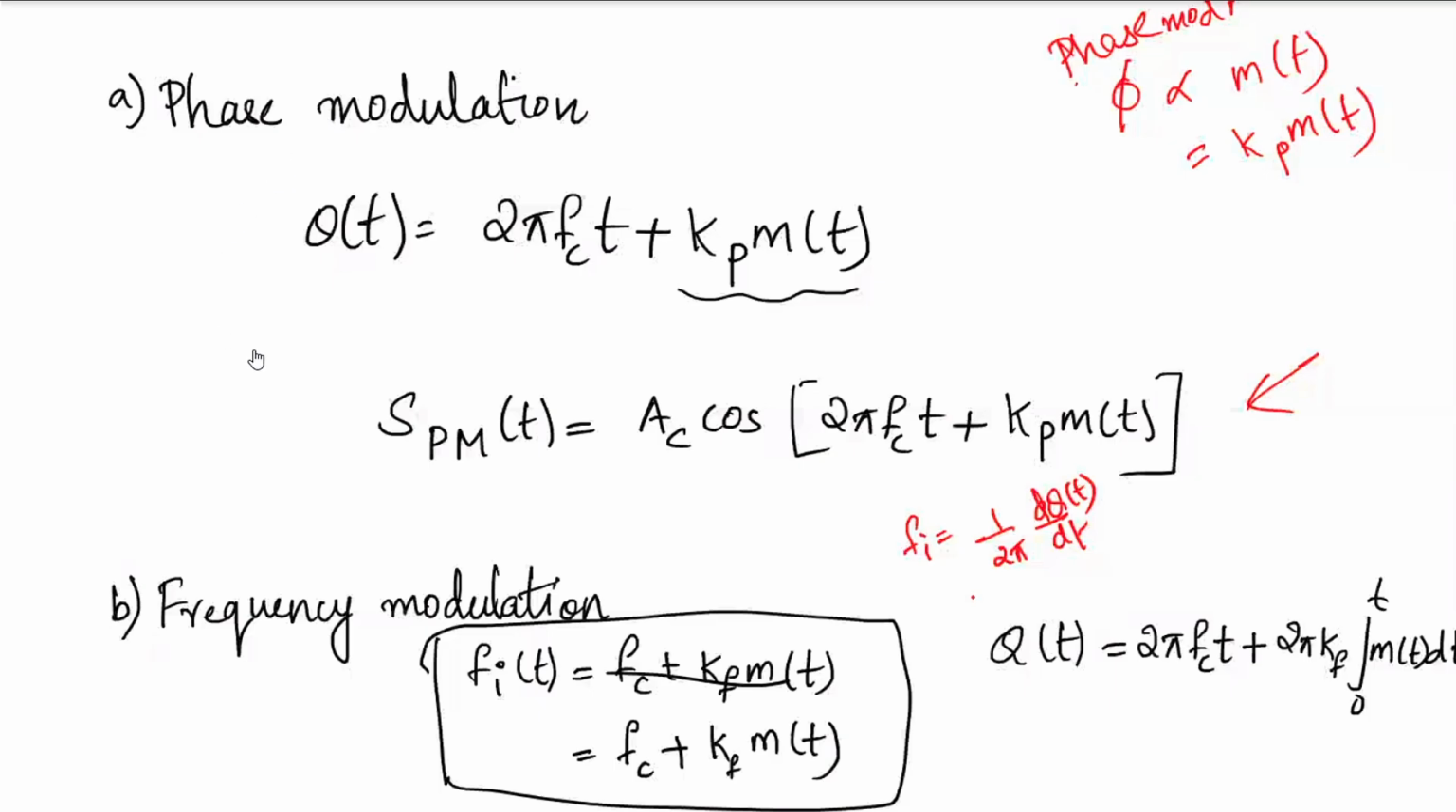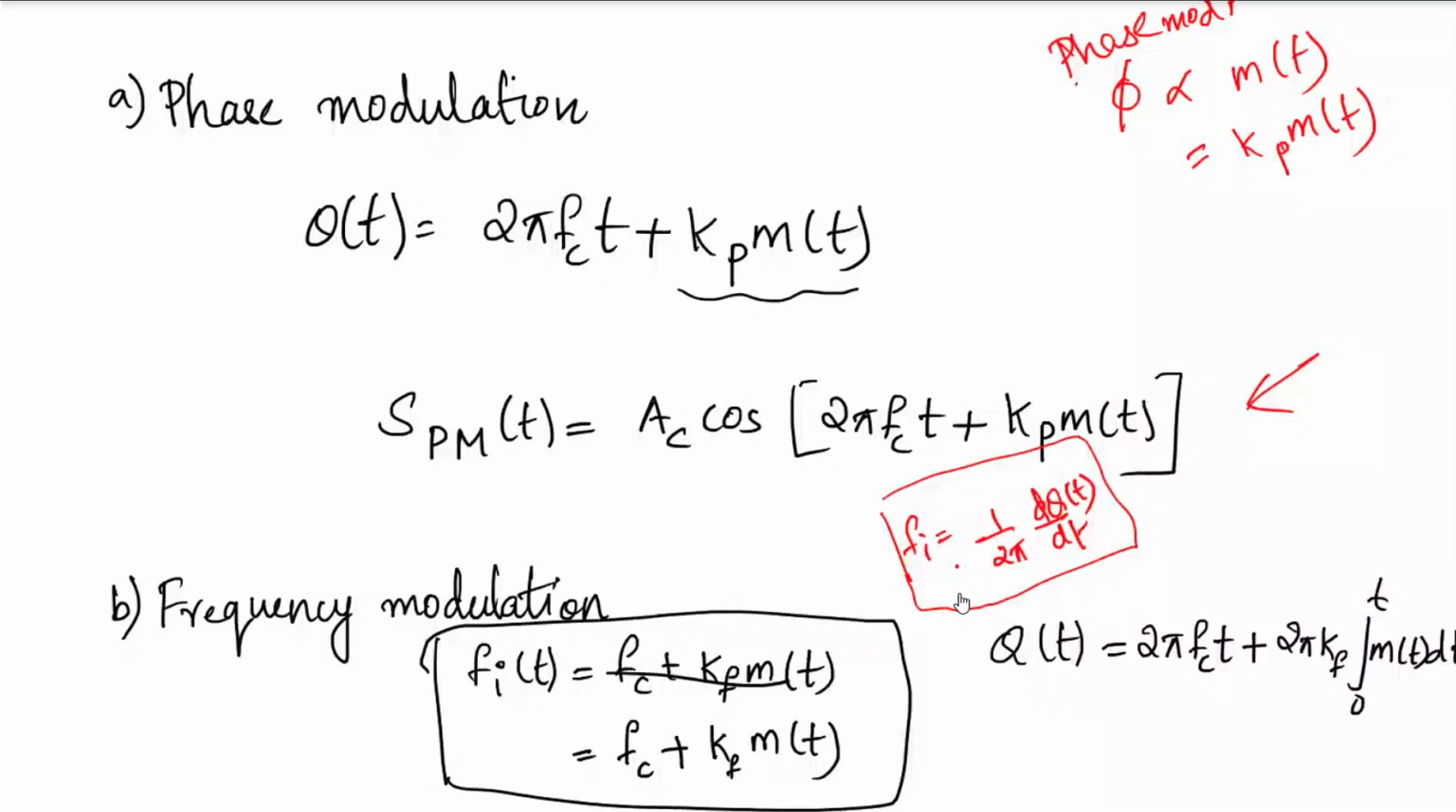See this. Suppose you assume theta t. For frequency modulation, the instantaneous frequency is a function of the message signal, and we define that as fc plus kf into m of t. Is this okay? And this is the expression for fi: 1 by 2 pi into d by dt of theta t. Substituting it over there and finding out theta, you got this.